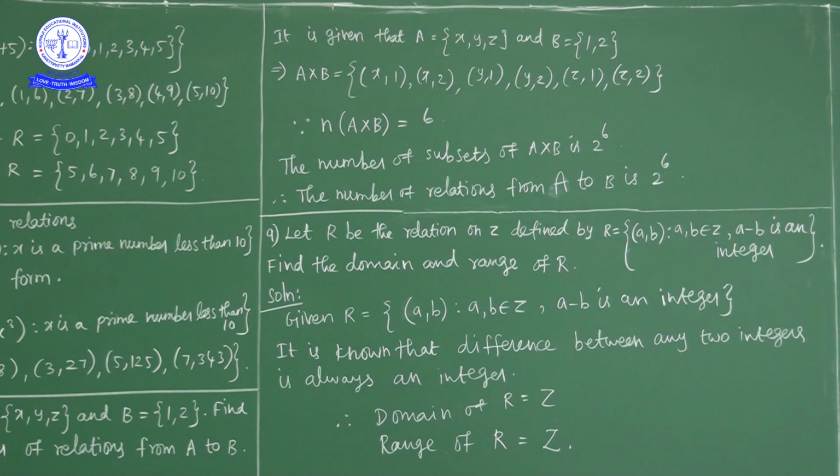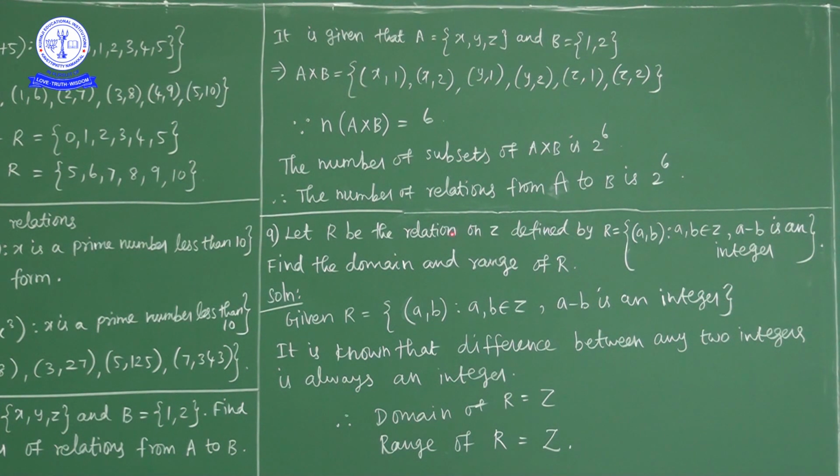6. So as the number of elements in A cross B is equal to 6, the number of subsets of A cross B is 2 power 6. So the number of relations from set A to set B is nothing but the number of subsets of A cross B. That is nothing but 2 power 6 in this case. Okay, next question.